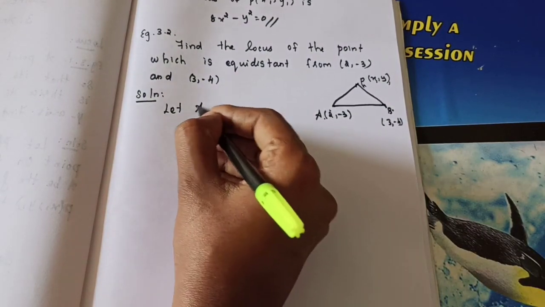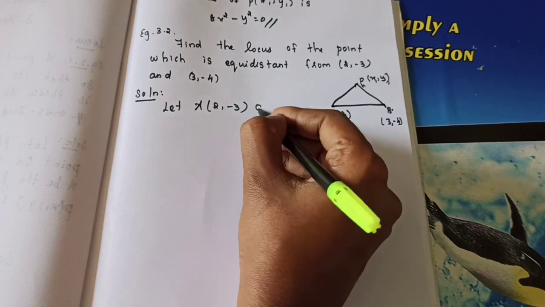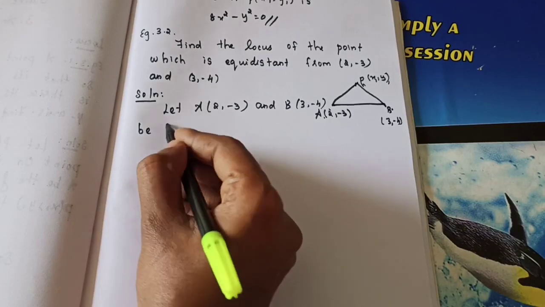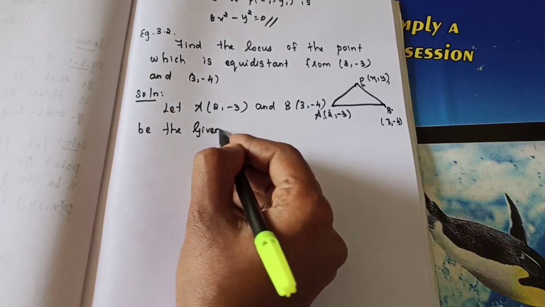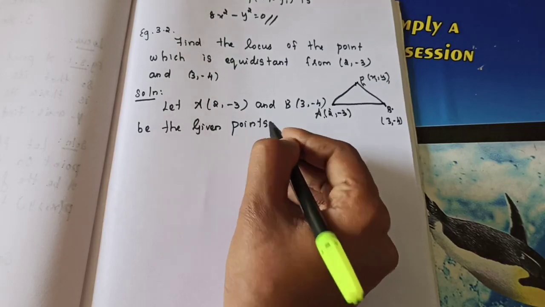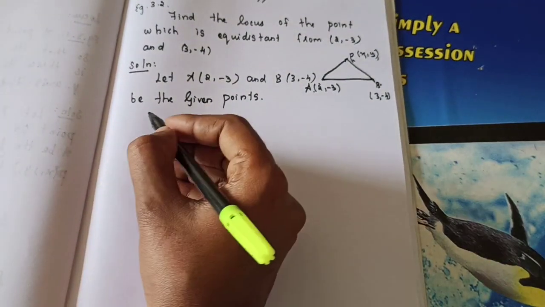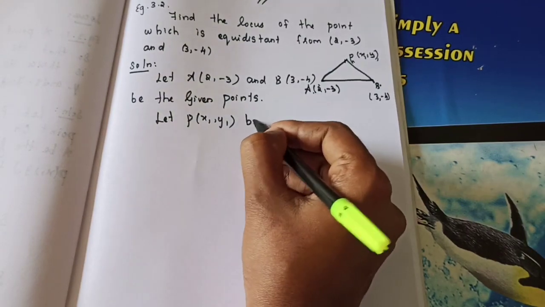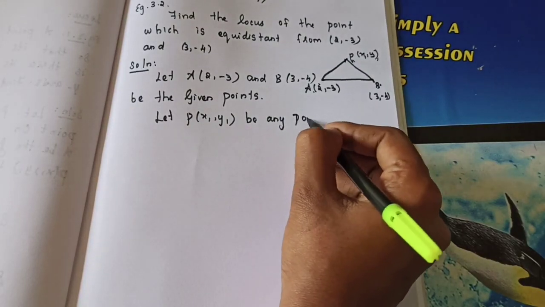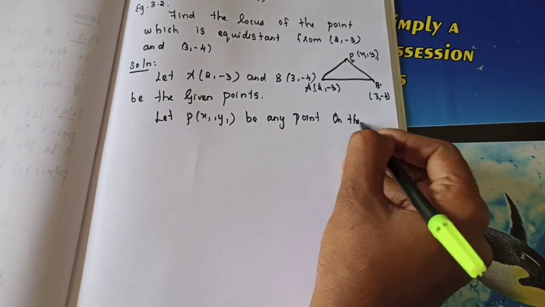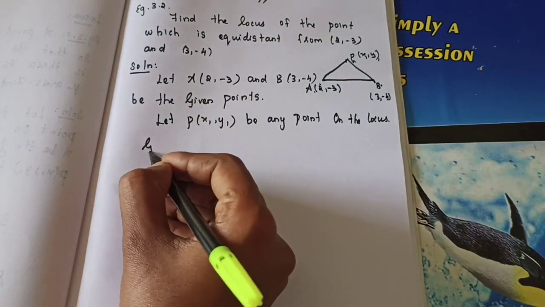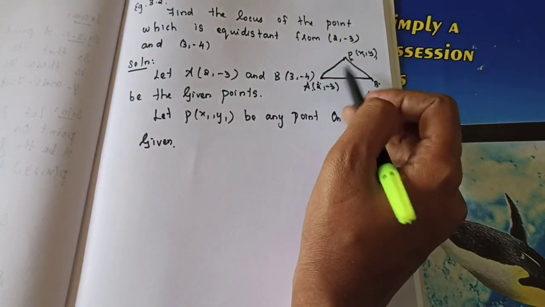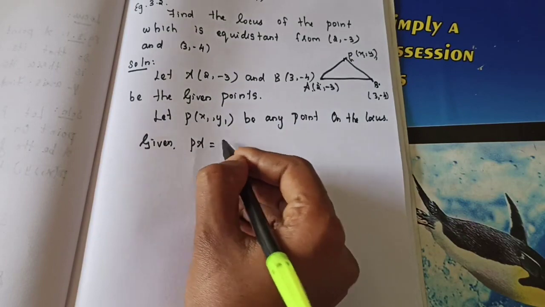Let A point be 2, minus 3 and B, 3, minus 4 be the given points. Okay, these are the given points. What's the locus of a point we have to find? Let P of x1, y1 be any point on the locus. Okay, so given that both are equidistant, is it right? Yes or no? Equidistant. So they said PA must be equal to PB. So you will apply that. PA is equal to PB.